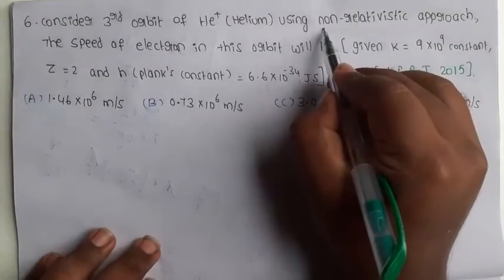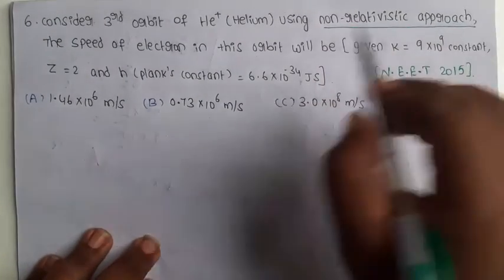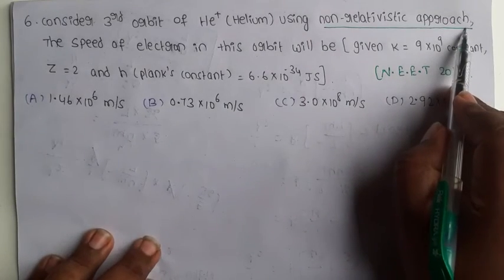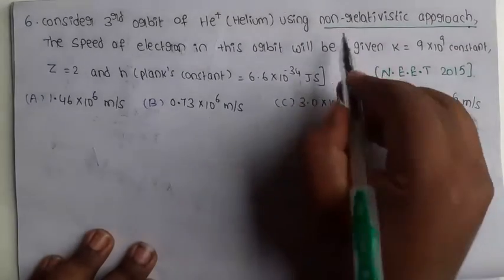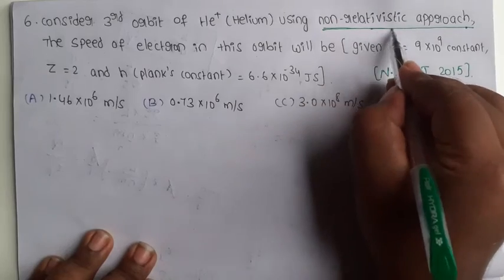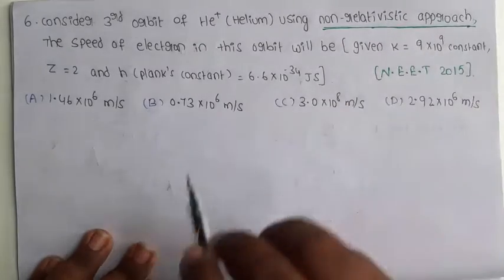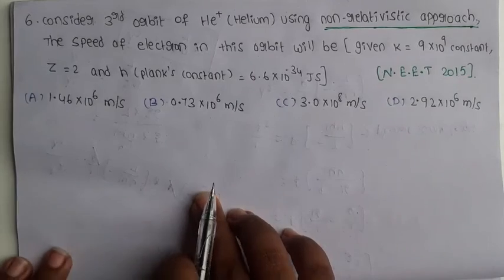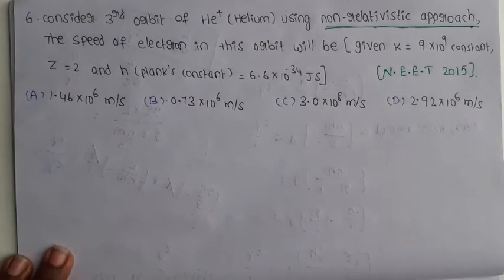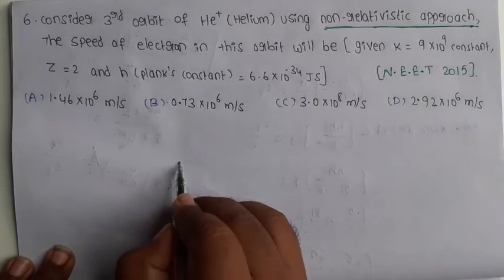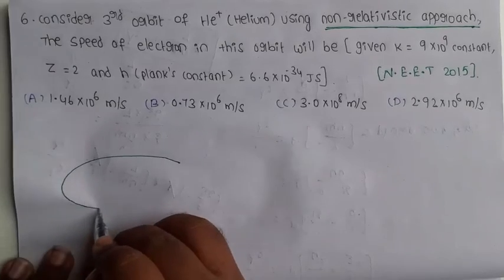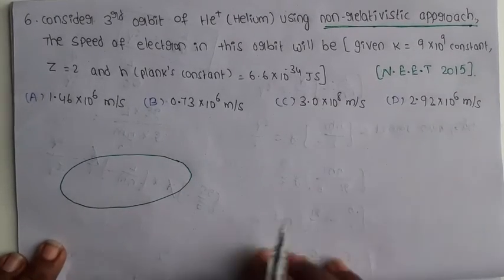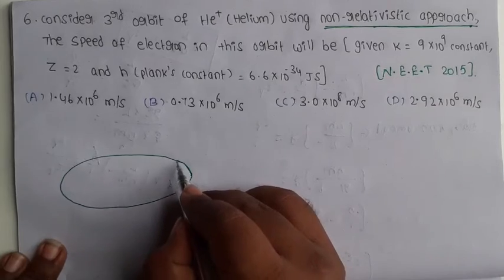First of all, we will understand the non-relativistic approach. This approach was proposed by the scientist Sommerfeld. In this theory, Sommerfeld explained that electrons revolve in an elliptical orbit. So this is the elliptical orbit.